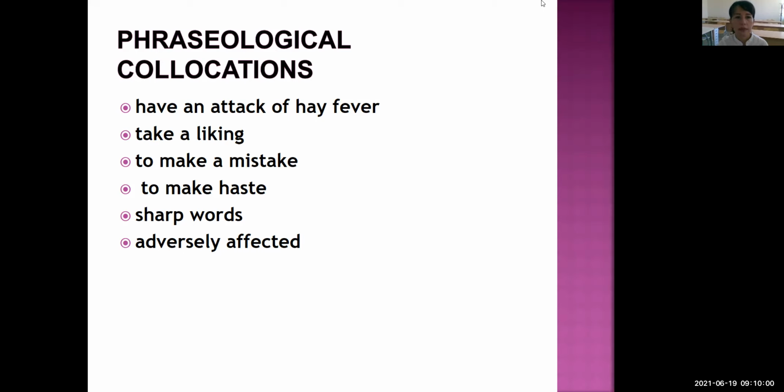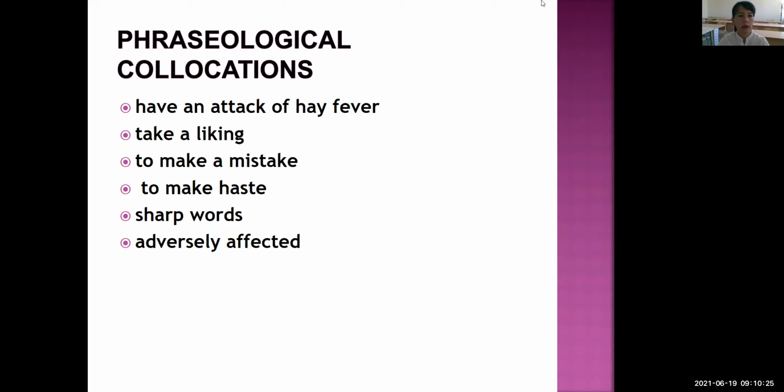The next one, take a liking. As you see, students, the structure of these phraseological collocations is also verb plus object. The next one, to make a mistake, to make haste. Then sharp words, or adversely affected.